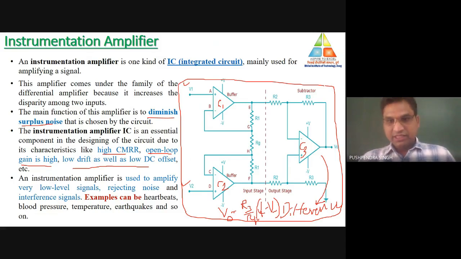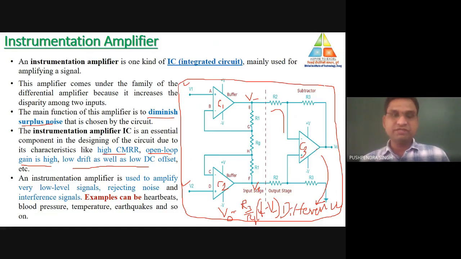Here the values of resistances R3 and R1 are fixed, so we only need to calculate the non-inverting terminal voltage and the inverting terminal voltage. By calculating V plus, the non-inverting terminal voltage, and V minus, the inverting terminal voltage of the differential amplifier, we can easily calculate the output.